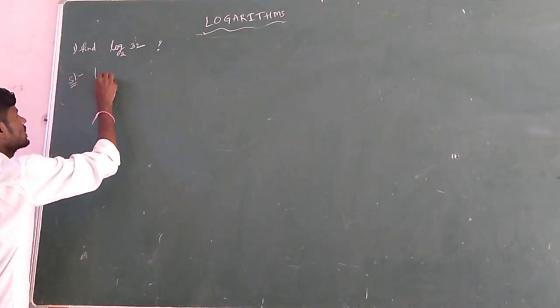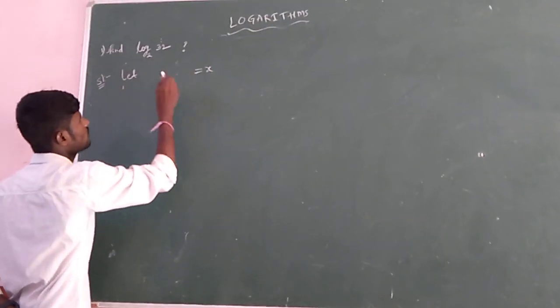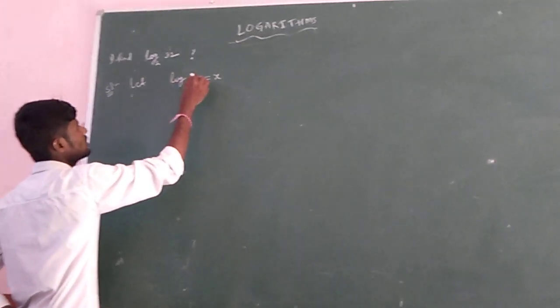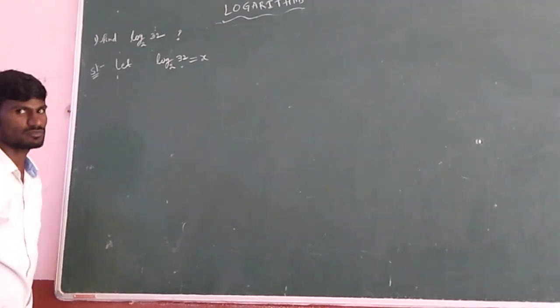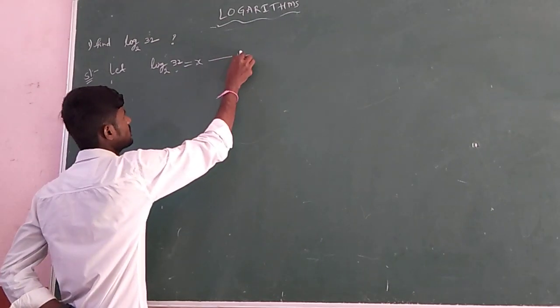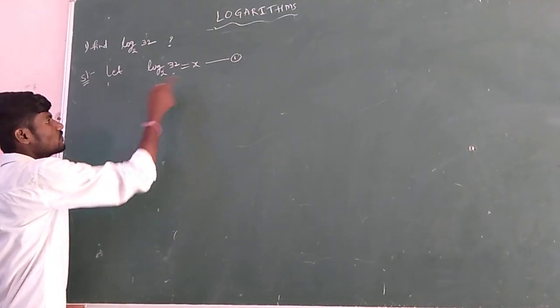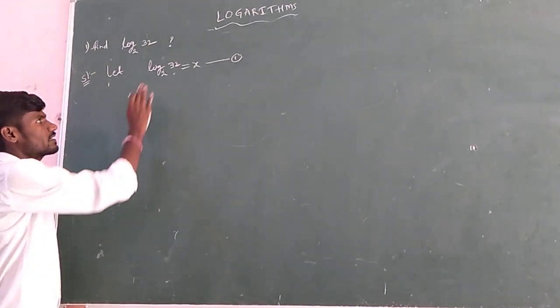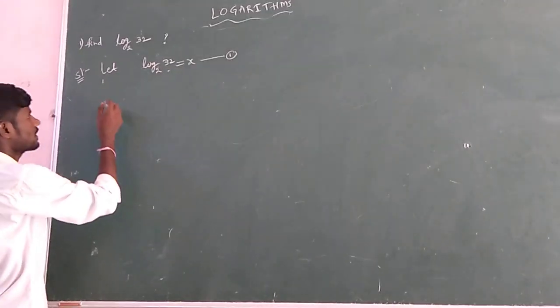Let us assume that answer as x. Means this value is equal to x. Let logarithm of 32 to the base 2 be equal to x. Let us take this as equation 1. Then if you see, it is in which form, logarithmic form or exponent form? That I am asking. So clearly it is in logarithmic form.